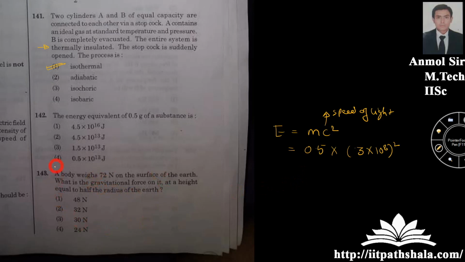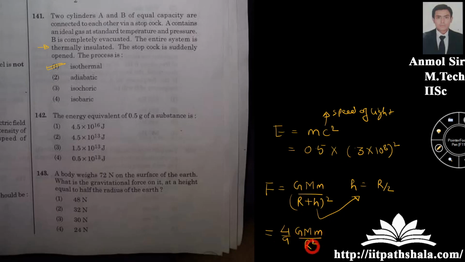Now let us see this question. A body is weighing 72 Newton on the surface of the earth. What is the gravitational force it will be experiencing at a height equal to half of the radius of earth? You can use the direct formula from the gravitation chapter. You know that F equal to GMm over R plus H whole square. This is the effective distance, H is the height. Now here H equal to R by 2. Replace H by R by 2 over here. After calculating everything, you will land with 4 by 9 GMm by R square, where R is the radius of earth.